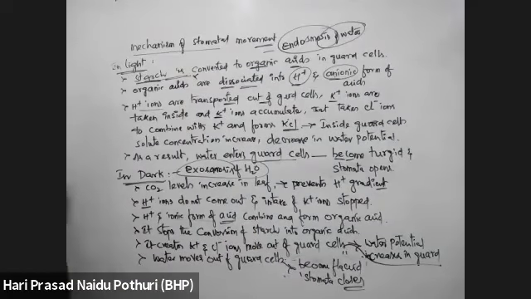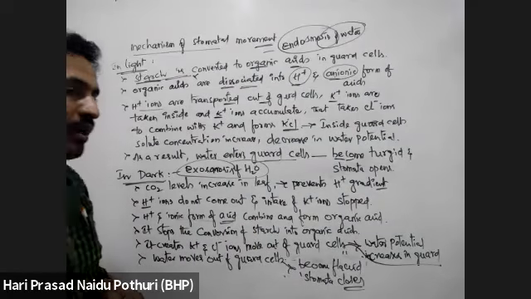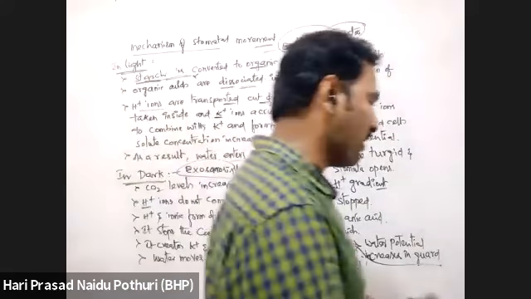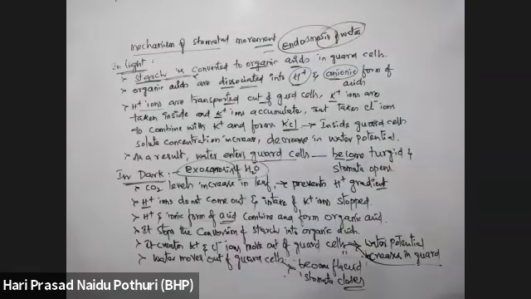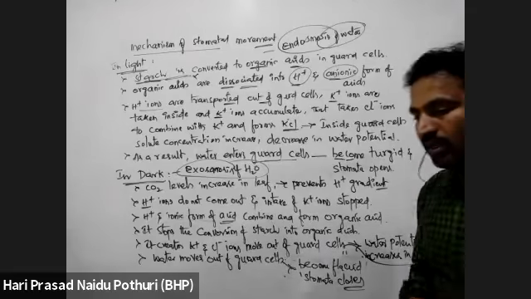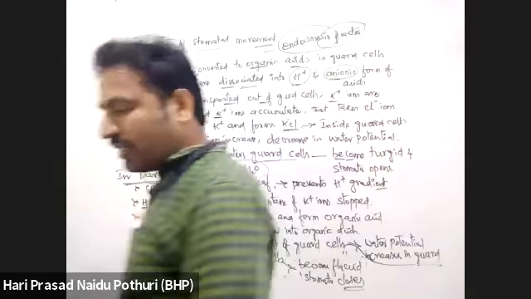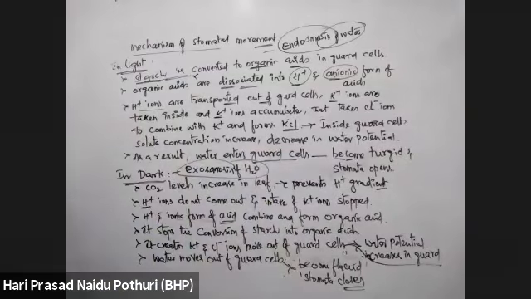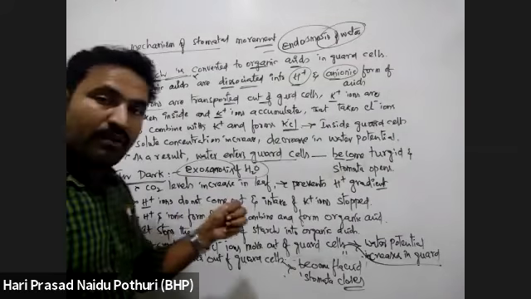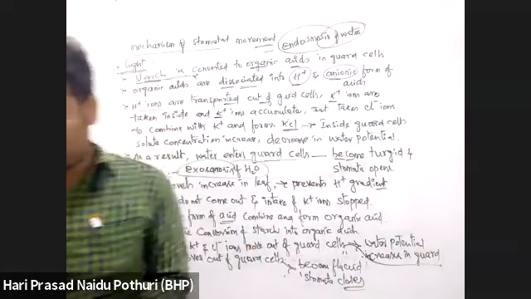In presence of light, endosmosis of water into the guard cells is taking place, so guard cells will become turgid and stomata is opening. Whereas in dark, exosmosis of water is taking place from the guard cell, so there is loss of water from the guard cell, so it will get flaccid and stomata will be closed.